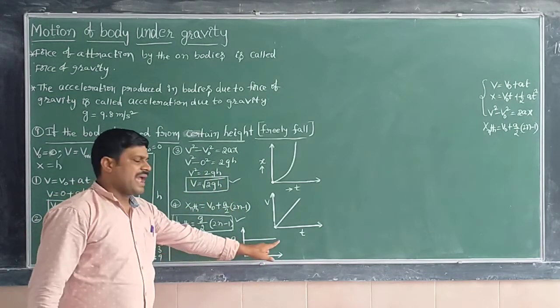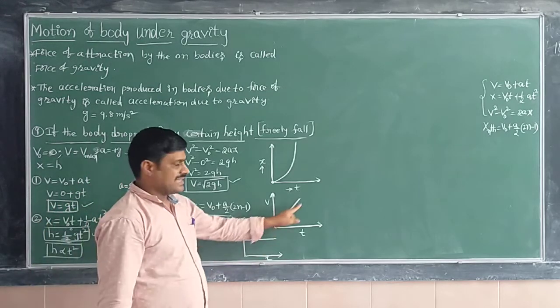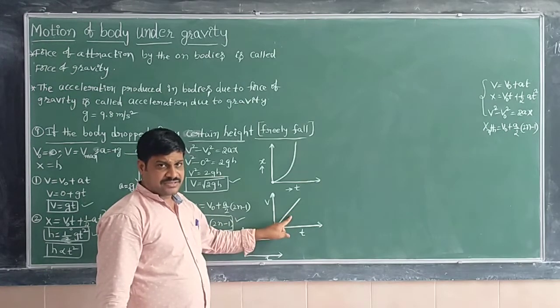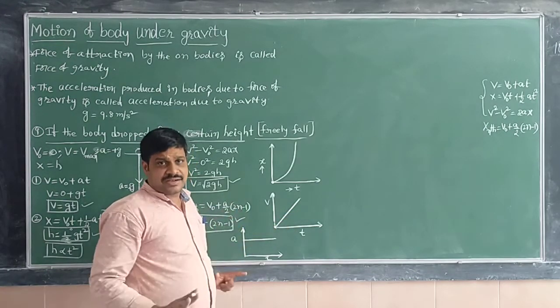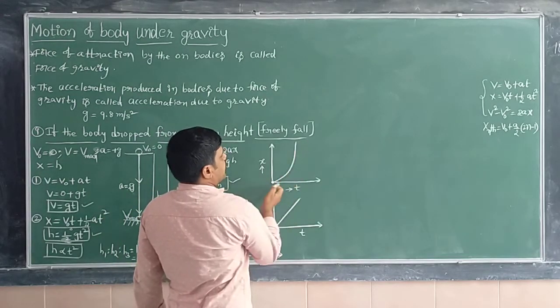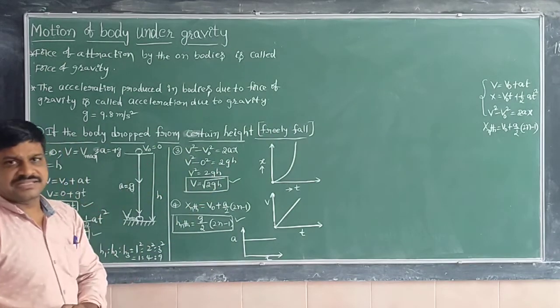Wherever it may be, the acceleration value is constant. But velocity is changing, increasing. Change in velocity is increasing but acceleration is constant. If velocity is increasing, we show it in a curved manner.